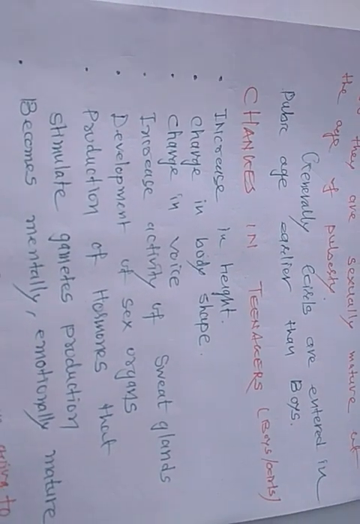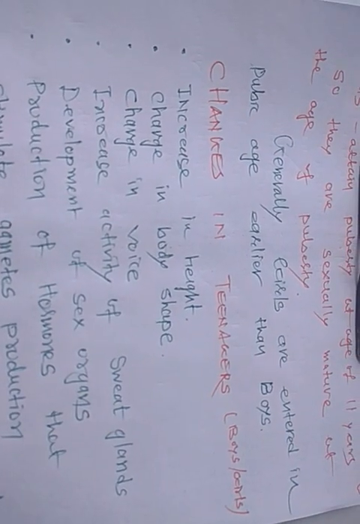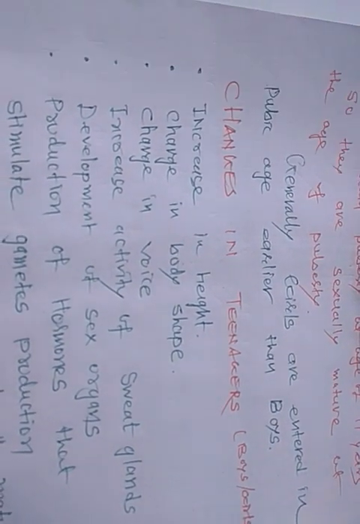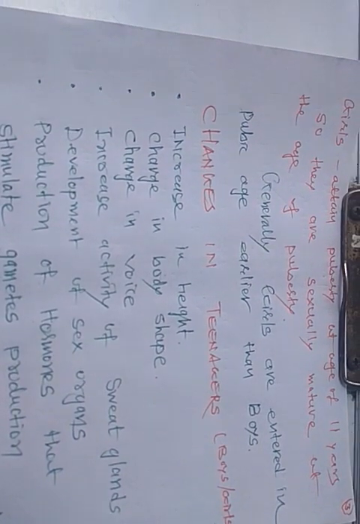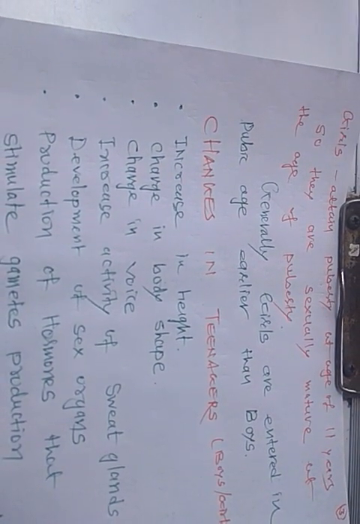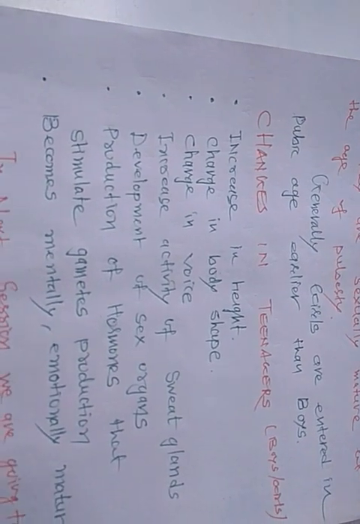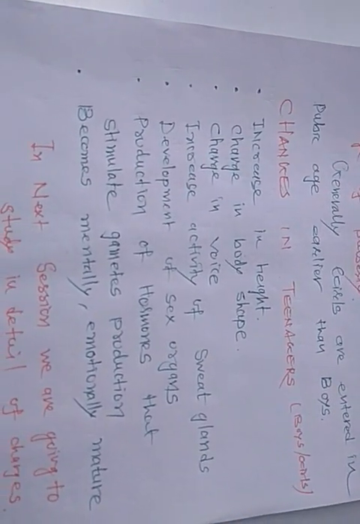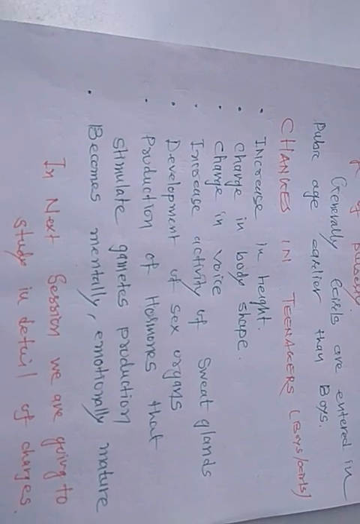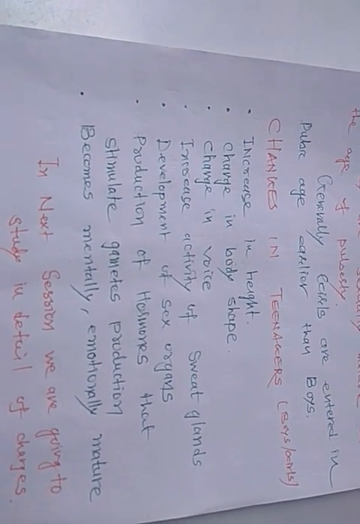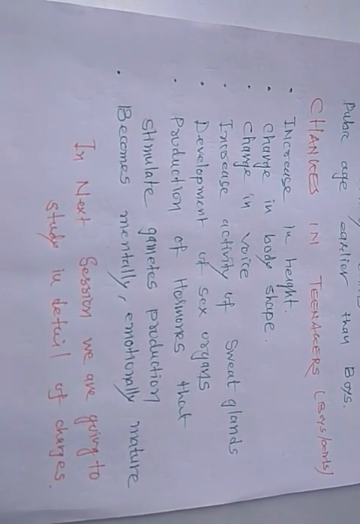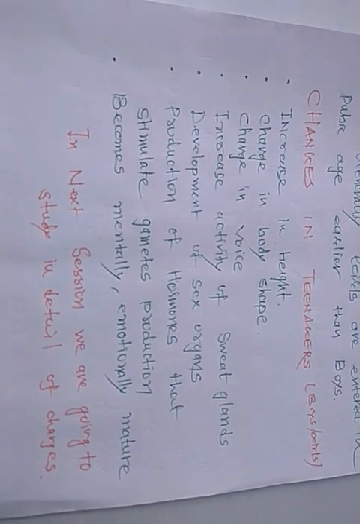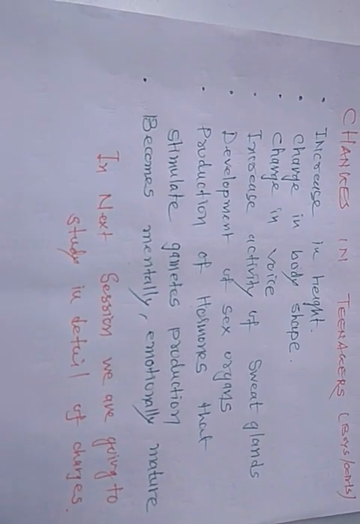When boys and girls enter their teens, suddenly you can find growth in the height of their body. Then you can find a change in body shape, meaning shoulders become broader and a mustache comes. There is also a change in voice, in boys as well as in girls.